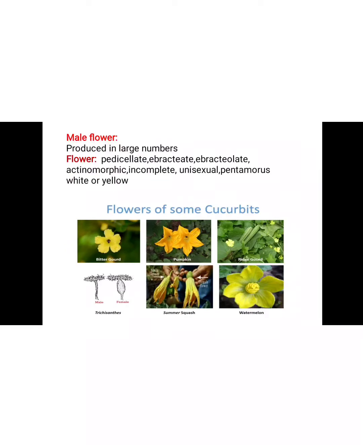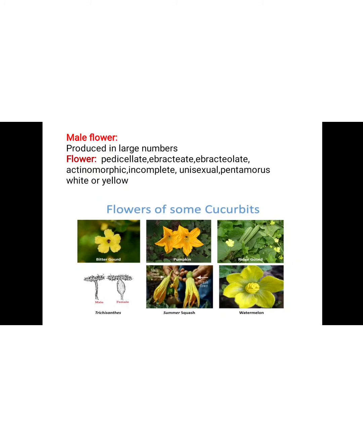It means that in the flower, the lower portion, the pedicel, is present, so we call it pedicellate. Then bracts and bracteoles are absent, so it is called ebracteate and ebracteolate. They are actinomorphic. It means they are radially symmetrical. Then incomplete, because in the male flower only the sepals, petals and androecium are present. Gynoecium is absent, so these are called incomplete.